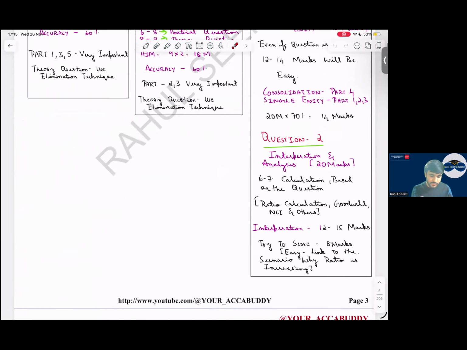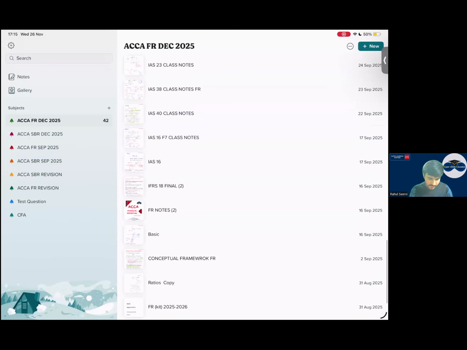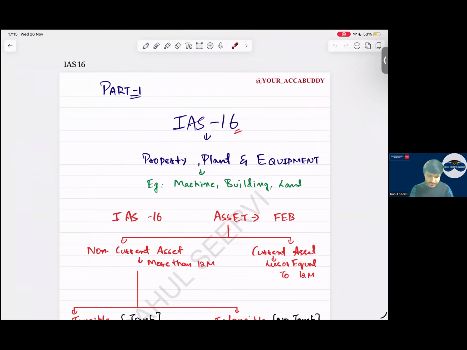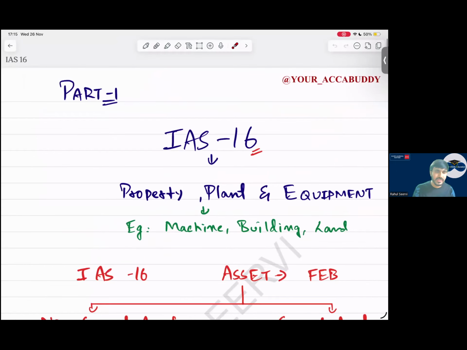Let me use my class notes only so that it will be good. So now, starting with the first standard, IAS 16. In IAS 16, there are 10 types of MCQ that usually come. The first is regarding your cost. The second one is regarding depreciation, then revaluation, change in estimate, theory questions, and a lot of other things. As we do, we will see this.